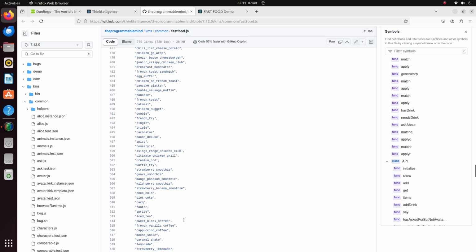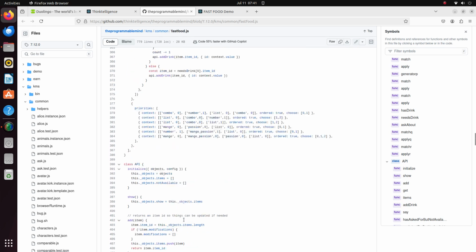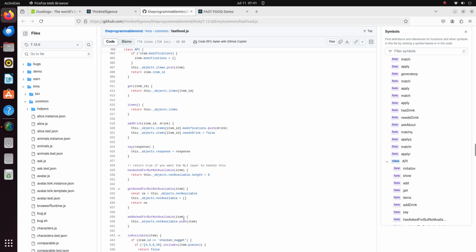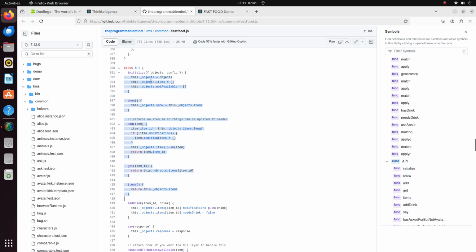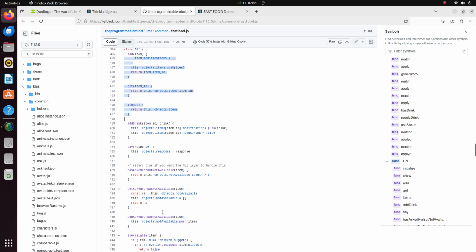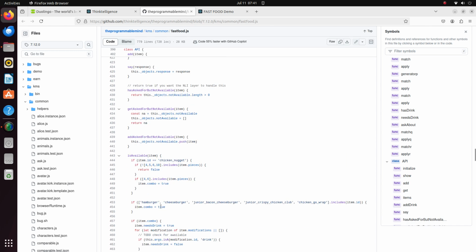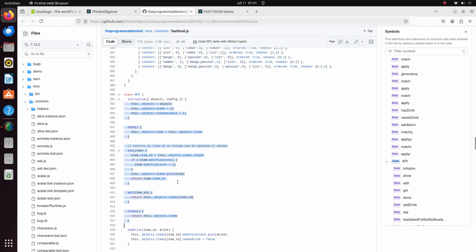When you want to reuse this, you include it in your app. And then if you implement this API in your app and pass it to the knowledge module, these functions will be called and you can update your UI in your app without having to know any of the language stuff. I have the browser source code somewhere. I accidentally made it private, so I'll make it public and add a link to that somewhere so you can see how to use this in an app. Yeah, so that's the demo.